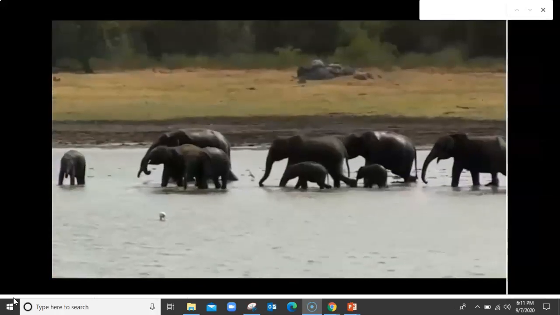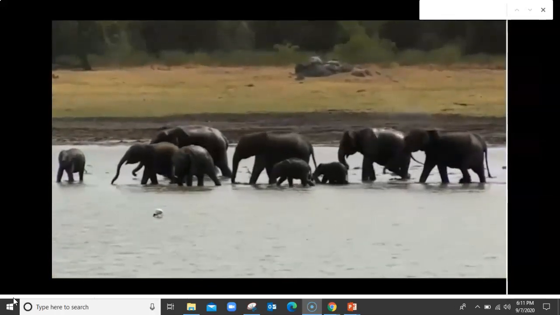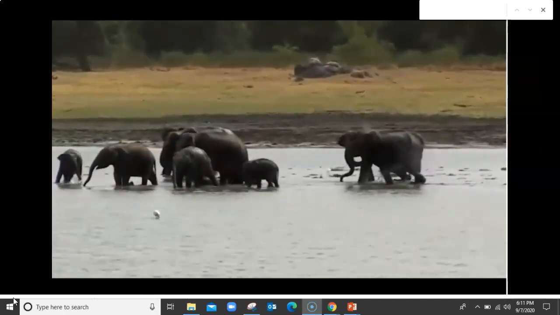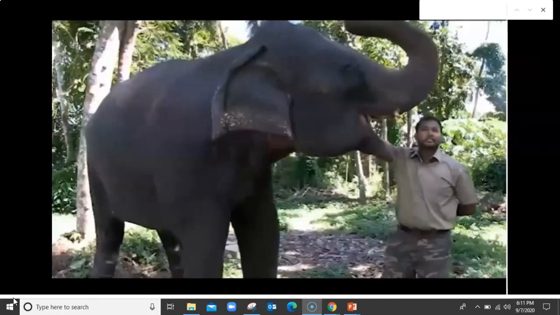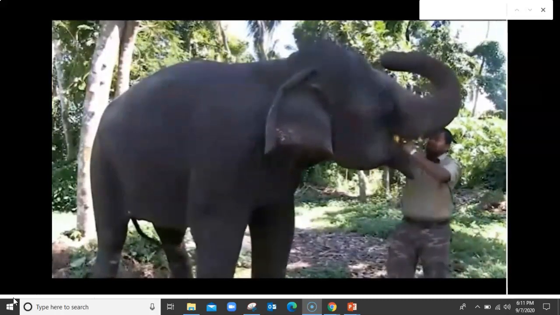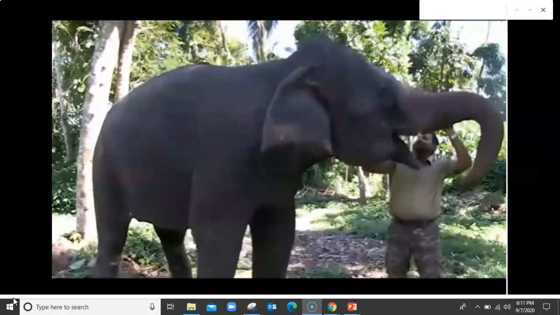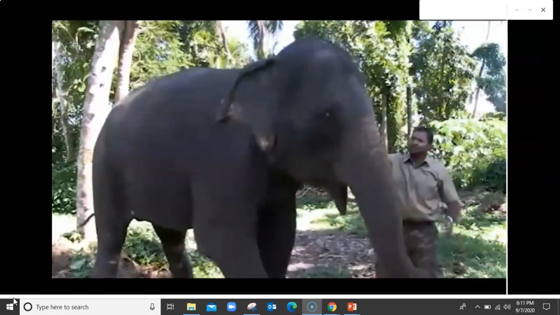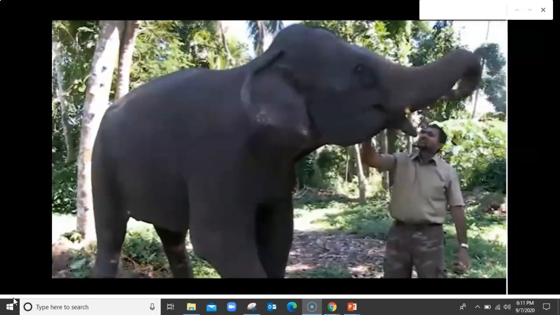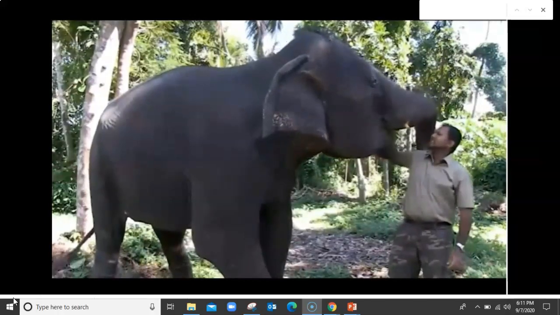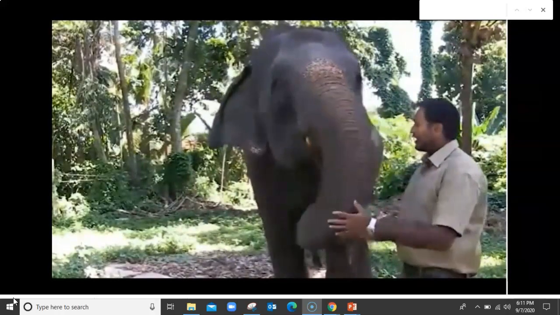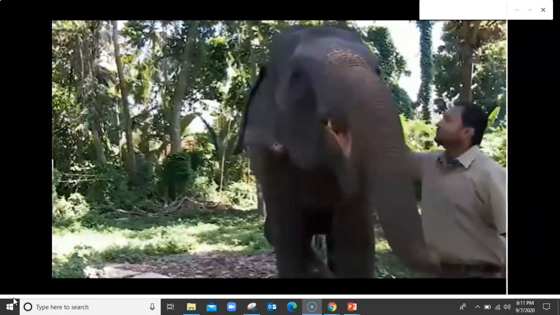The water provides an environment for the elephants to cool off, get a drink, and play around a little. This is Singiti. She's a tame elephant. You like that, don't you? You want more? Okay, give me a second. He loves eating pineapple.